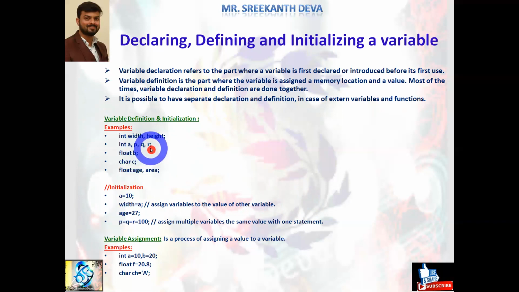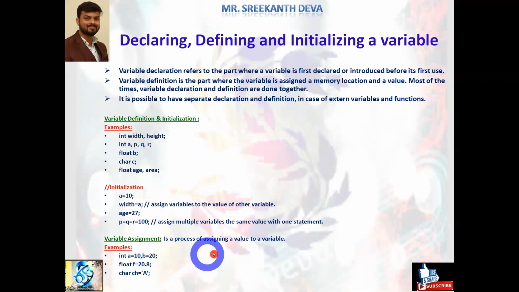I want to assign a single value to these three variables. Yes, that is possible in C language. Assign multiple variables the same value with one statement. How to assign? a is equal to p is equal to q is equal to r is equal to 100. It means p value is 100, q value is 100, r value is also 100. In a single statement, we assigned multiple variables a single value. That is possible in C language.